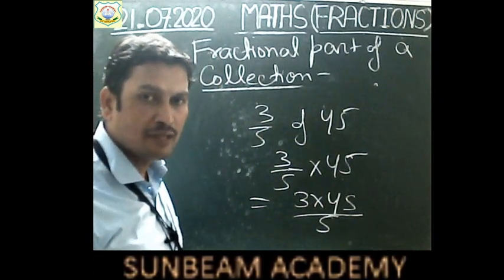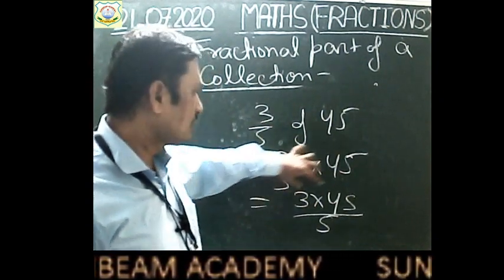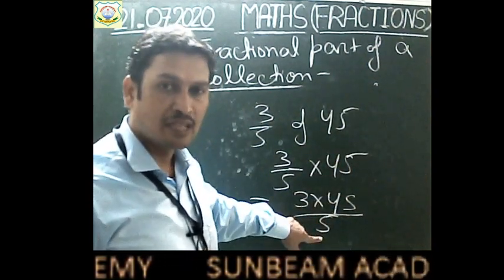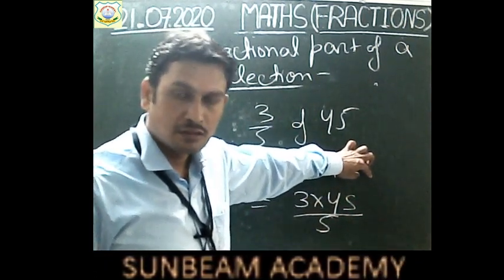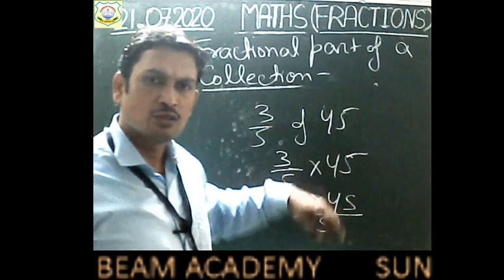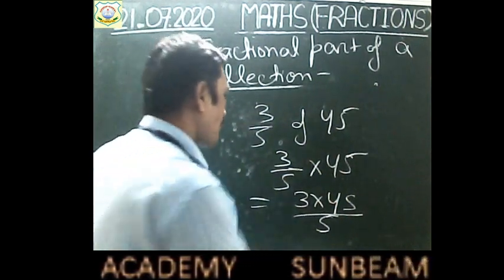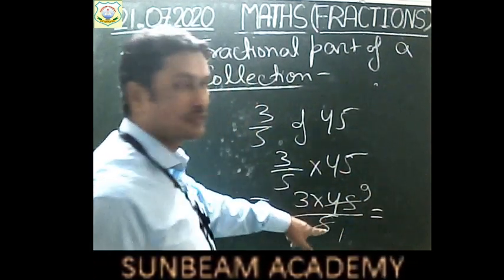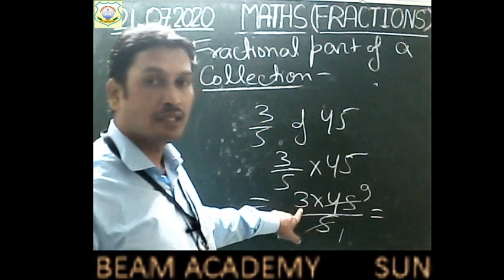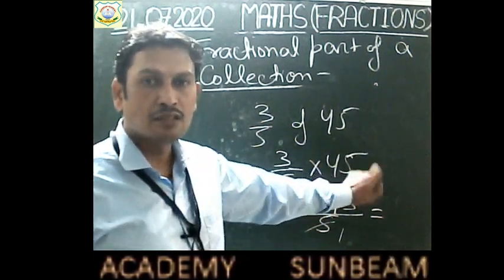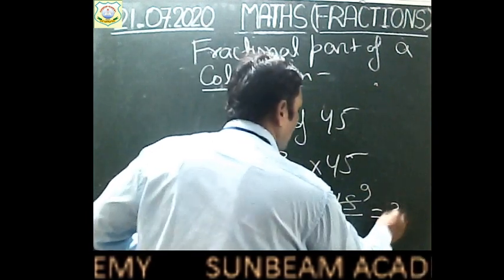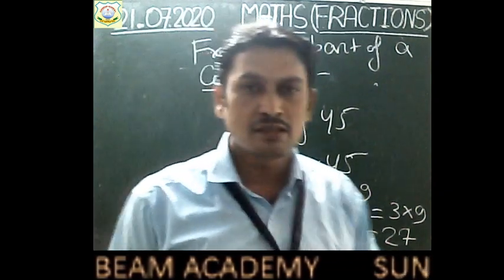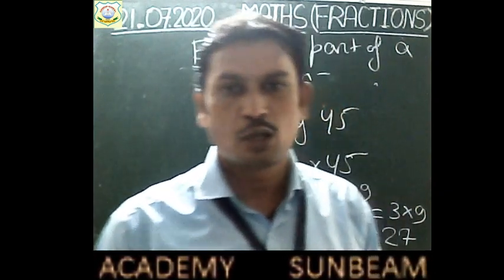Now cut 45 by 5. We can solve in two different ways. Firstly multiply 45 with 3, then divide by 5. Or firstly divide 45 by 5, get the result and then multiply this result with 3. So you can solve in any way. 5 1s are 5, 5 9s are 45. If we cut 45 by 5, we get 9. And 9 into 3. So what do we get? 3 into 9, that is 27. Right, children? So this is how we have to solve this question.